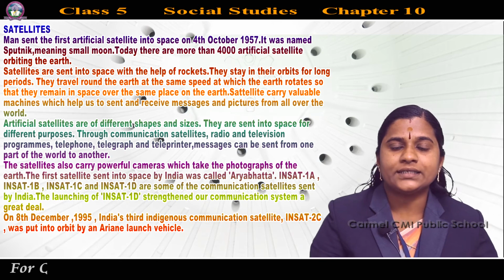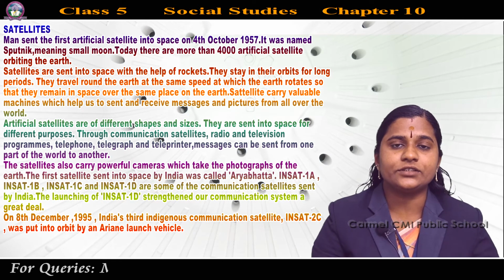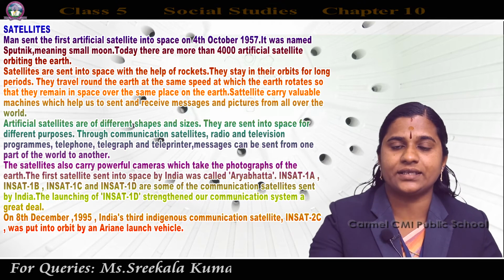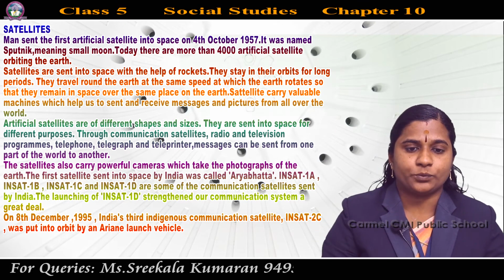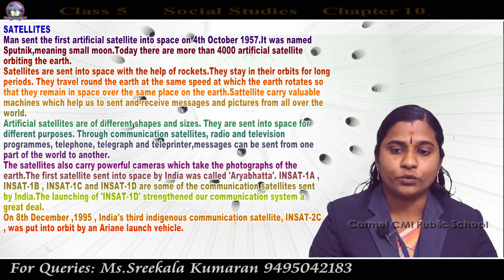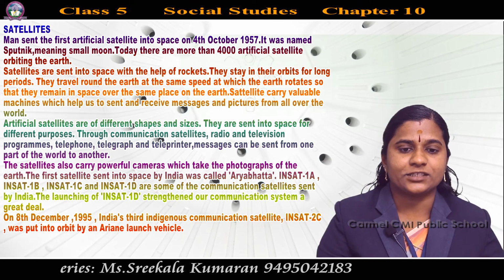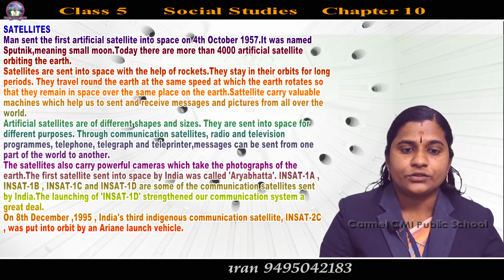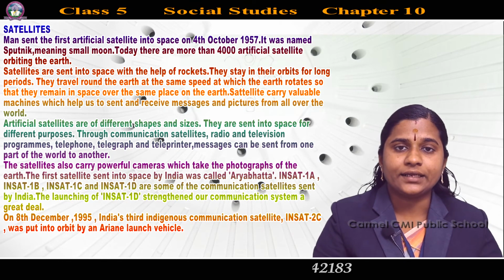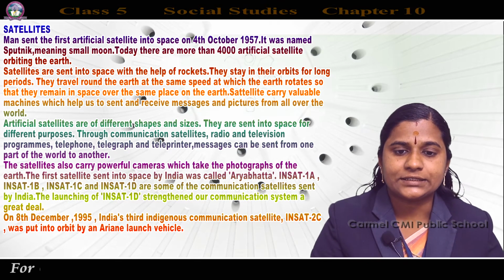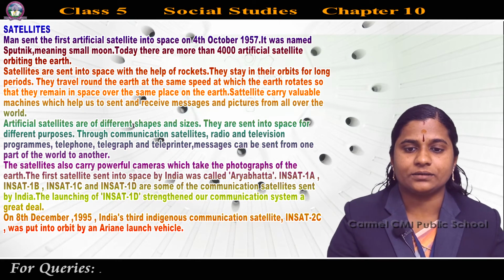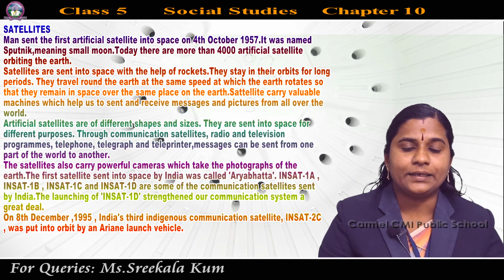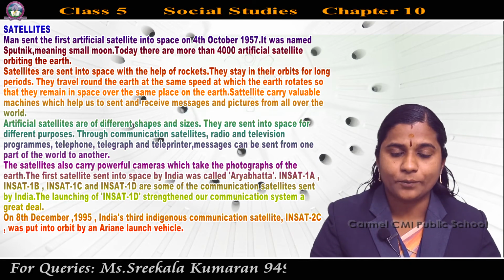It was named Sputnik, meaning small moon. Which was the first artificial satellite sent into space? Sputnik, meaning small moon.